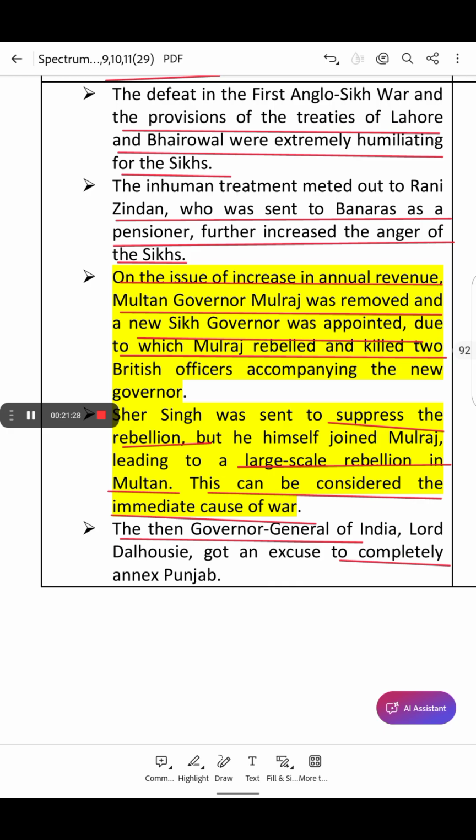So, the Second Anglo-Sikh War had three main battles before the final annexation of Punjab: the Battle of Ramnagar, the Battle of Chillianwala, and the Battle of Gujarat.